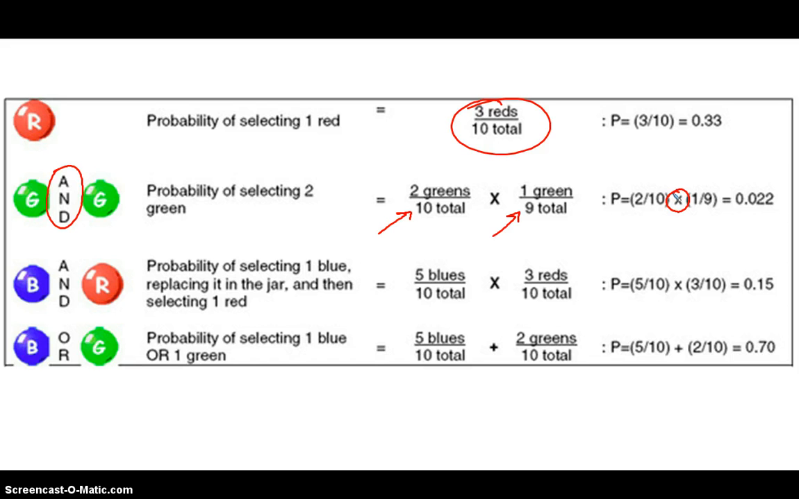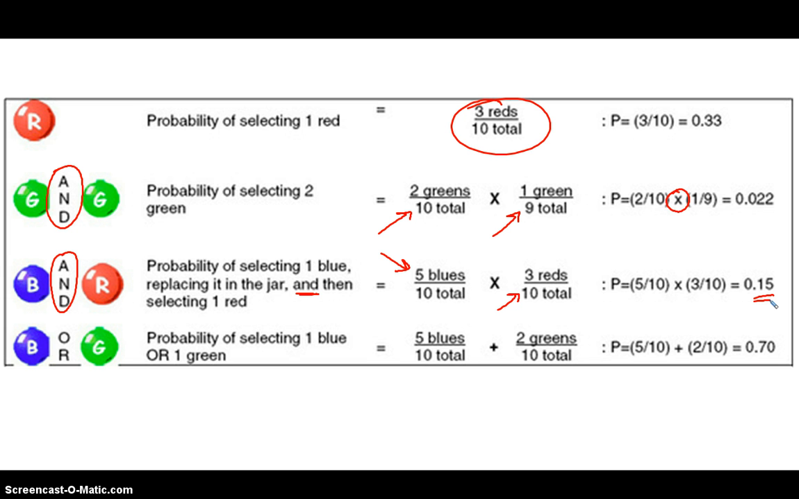Now, let's look at another scenario. What's the probability of selecting 1 blue, replacing it in the jar, and then selecting 1 red? Well, what are the chances of drawing a blue? Well, the chance of drawing a blue is 5 out of 10, so that's 50%. We then put it back in the jar, and then what's the chance of also selecting a red? Well, the red would be 3 out of 10, so this would be 5/10 times 3/10, and that gives us a 15% chance. So here again is the rule of multiplication.